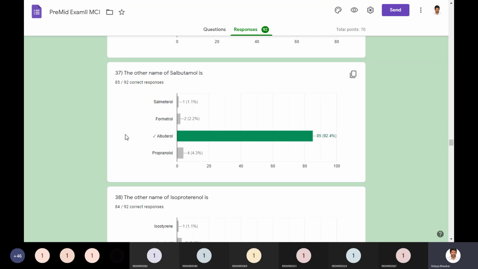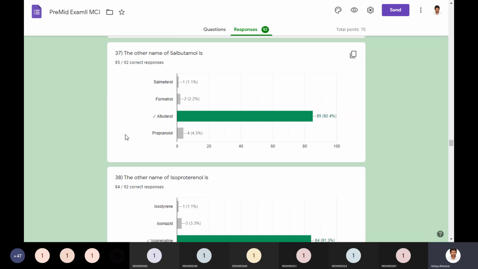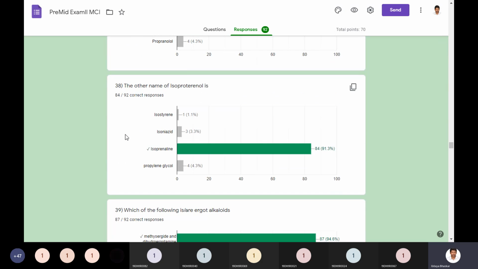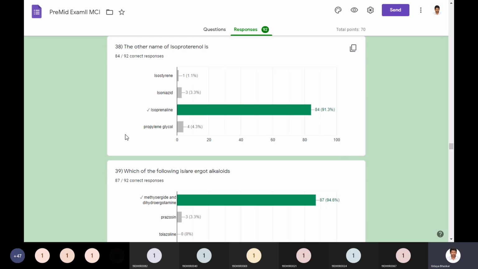The other name of salbutamol is albuterol. This was given in the name itself, in the notes. The other name of isoproterenol is isoprenaline. People have opted for things which I didn't discuss in class also, and they are not even present in the notes.